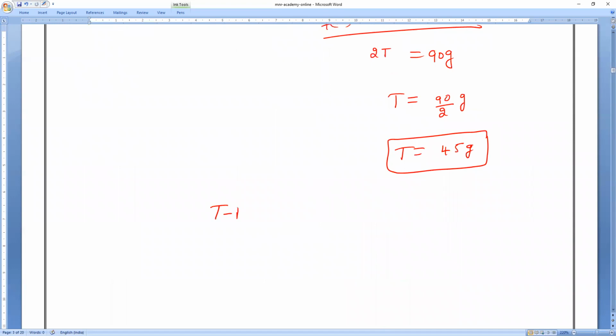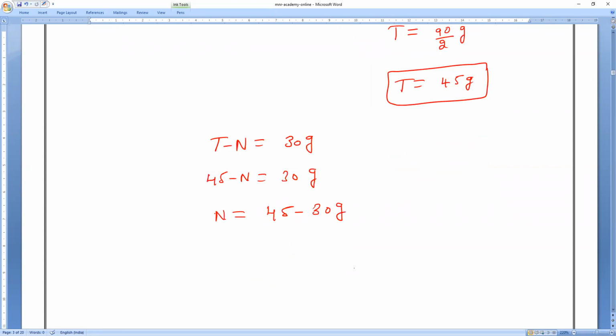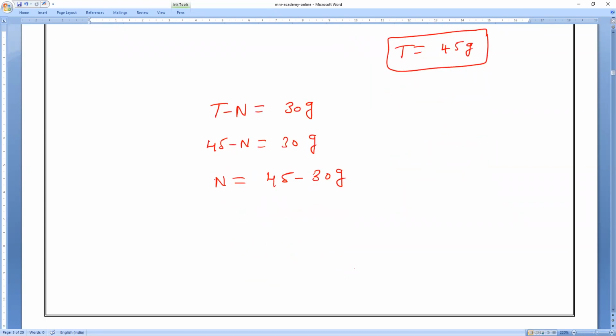So we have to find that one. T minus N is equal to 30 G. Now T is equal to 45 G, so N will come to this side and 30 G will go to the other side. So N is equal to 45 minus 30. Forget about the G, G value we all know. So N is equal to how much? All of you. This is 45 G, correct? It is not 45 G. So N is equal to how much? 15 G. Okay.